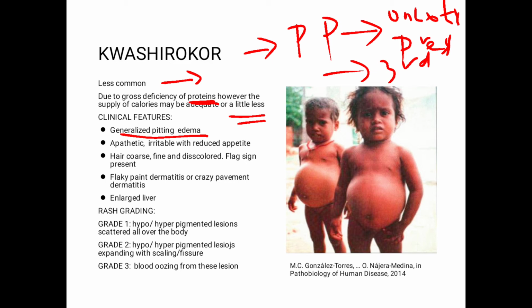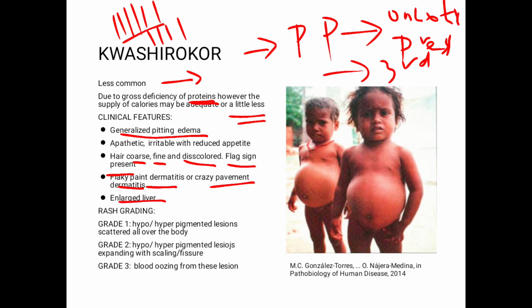Now, due to the presence of protein deficiency in a child, the hair would be coarse, fine, and discolored. Due to the atrophy of the hair follicle, the flag sign is present. That is, you can actually have a clear line of demarcation between brown and black hair. That is again due to the deficiency of proteins. The child has got flaky paint dermatitis or crazy pavement dermatitis, that is hypo and hyperpigmented patches present all over the body, that is attributed to zinc deficiency. The child has got an enlarged liver, that is due to fat deposition in the liver, the fatty liver. Now we'll be grading the rash over here.